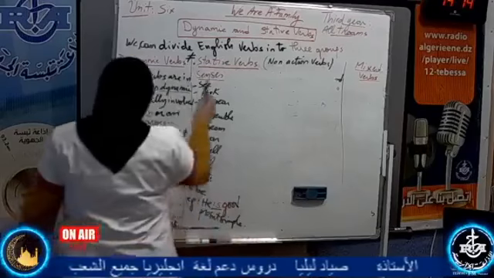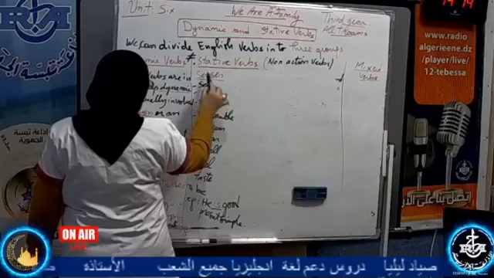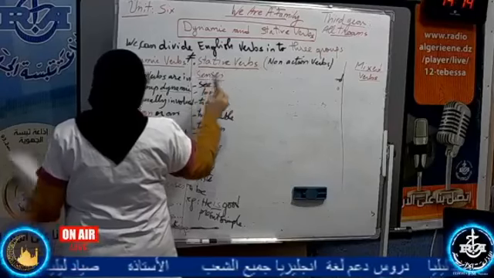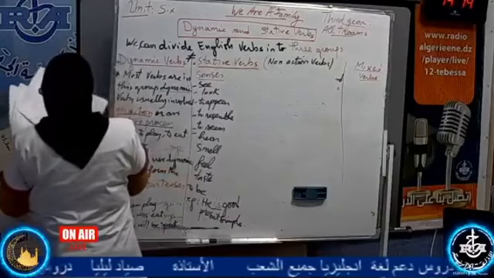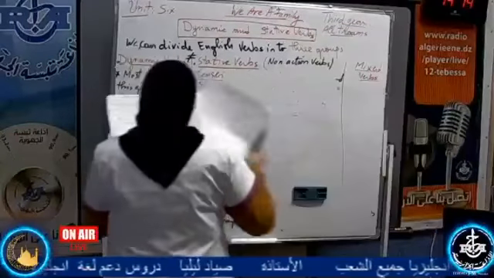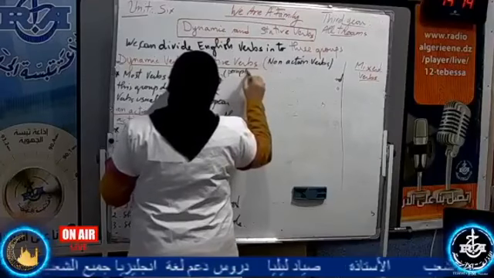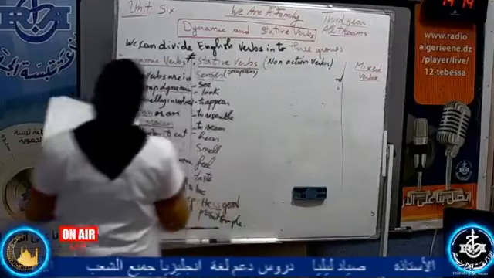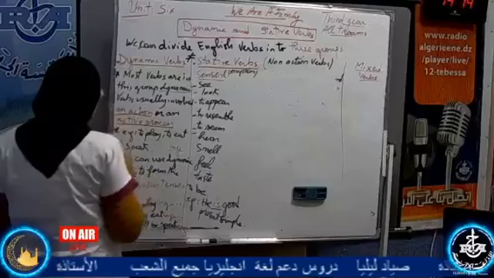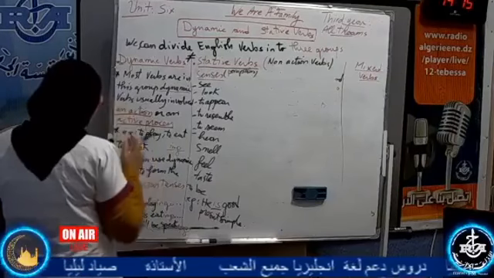I repeat, in stative verbs, we have senses or verbs related to senses. When we say related to senses, it means perception. Now, when I see, I'm going to see something. When I look, I'm going to look at something.